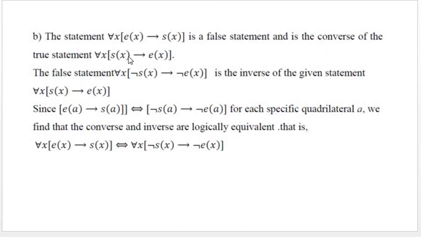Similarly, for all x E of x implies S of x is a false statement, which is the converse of the true statement for all x S of x implies E of x. The false statement for all x negation S of x implies negation E of x is the inverse of the given statement for all x S of x implies E of x. So for all x E of x implies S of x is logically equivalent to for all x negation S of x implies negation E of x.